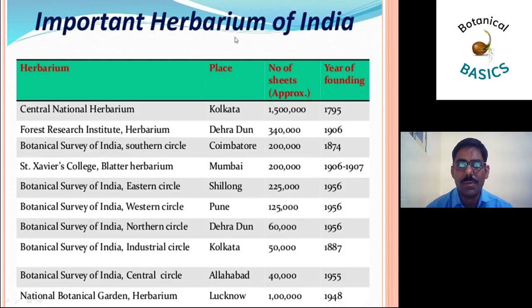Some important herbaria of India. First, the Central National Herbarium, established in Kolkata. Number of herbarium sheets is 15 lakh. Year of founding: 1795. These are shown in different parts of India, established in herbaria.